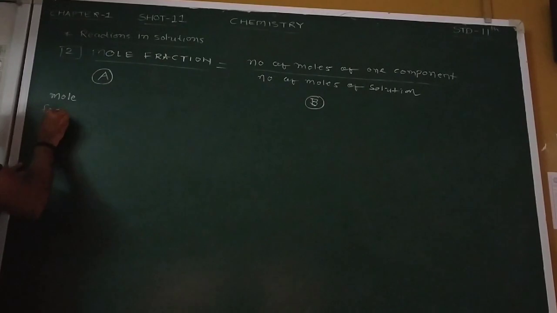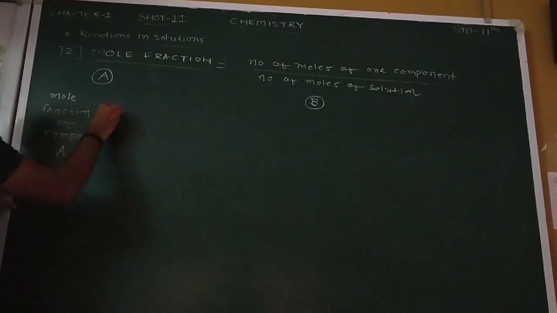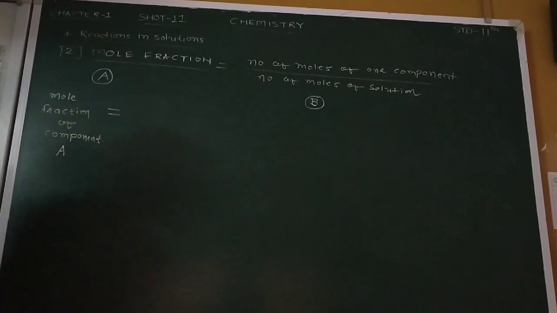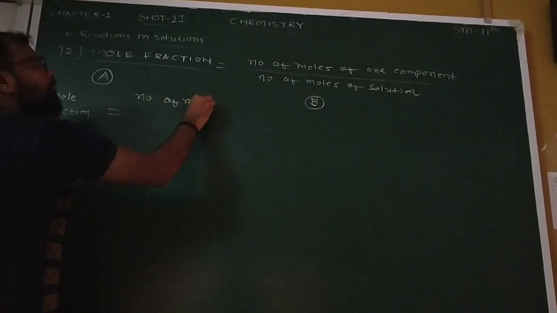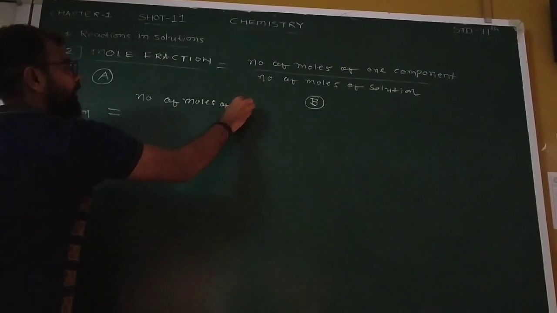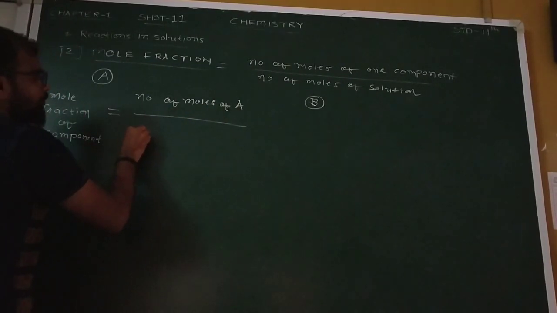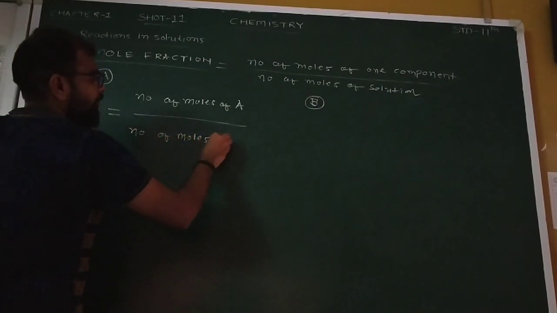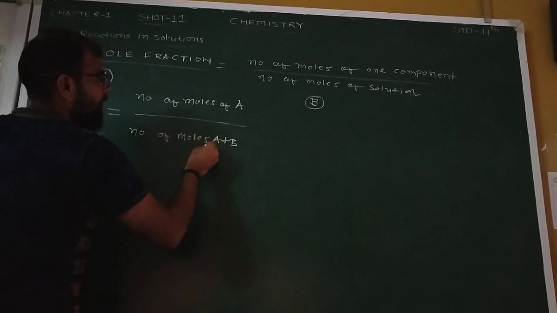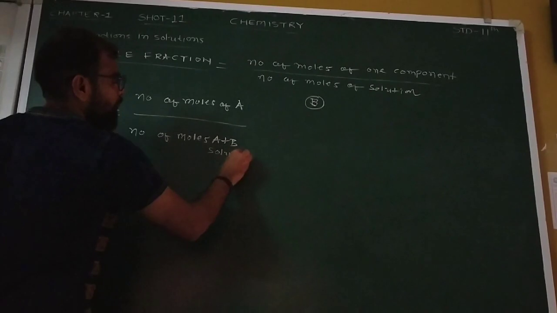Mole fraction of component A is equal to number of moles of component A upon number of moles of component A plus B, or else you can also write it for the solution.